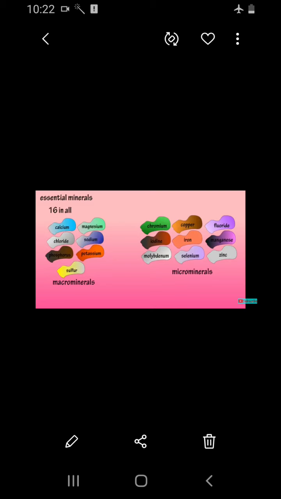When we talk about micronutrients, iron and iodine are so important for our body development. Iron is found in spinach, dates, green broccoli, whole cereals, nuts and fish liver oils. It is an important component of hemoglobin, and iron deficiency leads to anemia. Iodine is found in milk, seafood and iodized salt. Its function is the formation of thyroid hormones, and its deficiency leads to goiter.